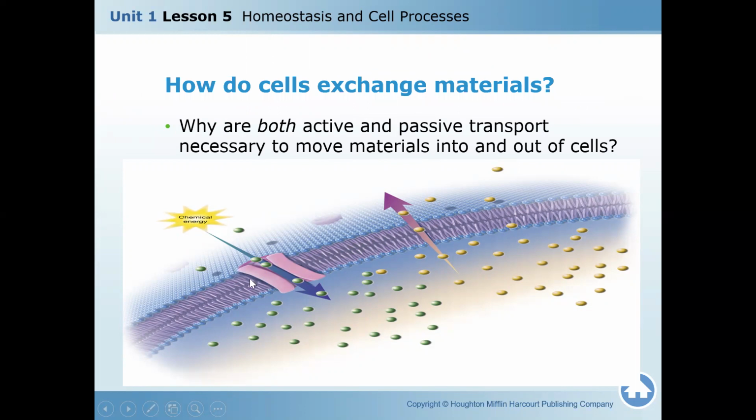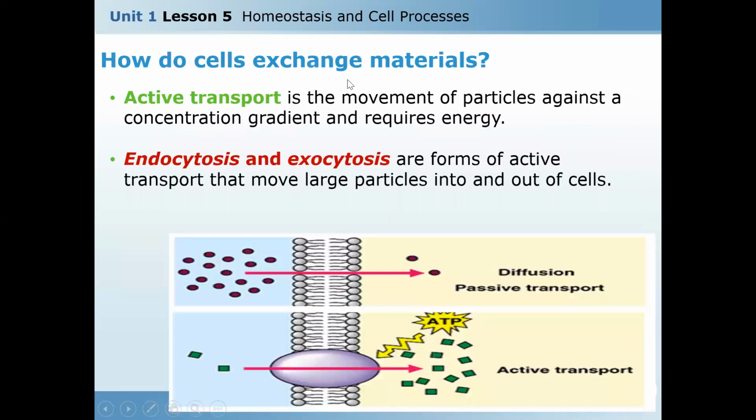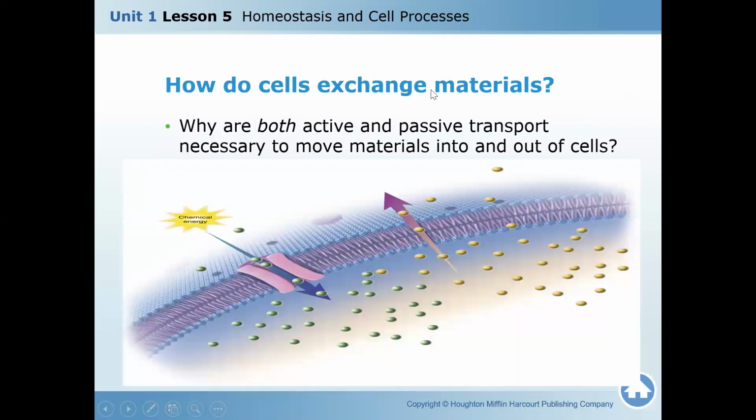Definitely, nutrients and good materials needed by the cell should go inside the cell through endocytosis, and passive transport outside the cell could also be used for wastes, to get rid of waste. So both active and passive transport are essential processes needed by the cell.